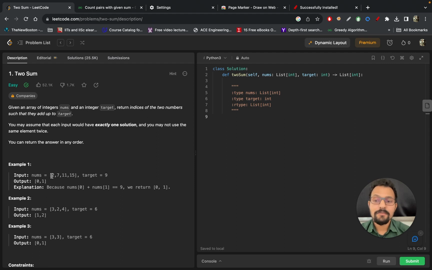And now I will explain it with an example also. For example, I will fix 2 in the outer loop and then I will iterate to 7, so it adds up to 9, and that's why we return the answer. But suppose if it was 6, then I will keep on moving the inner loop, which is 11, then 2 plus 11 is 13, then 2 plus 17, and similarly then I will change the outer loop. So in the outer loop I will switch to 7, and then again in the inner loop I will find all pairs starting with 7. So in that way I will explain it, and that's done.